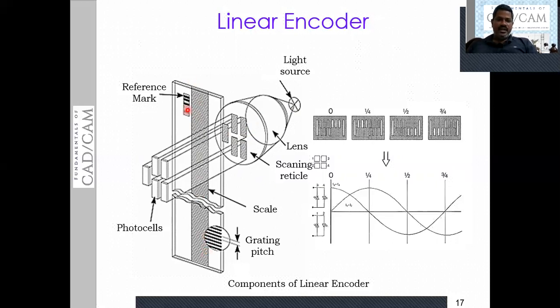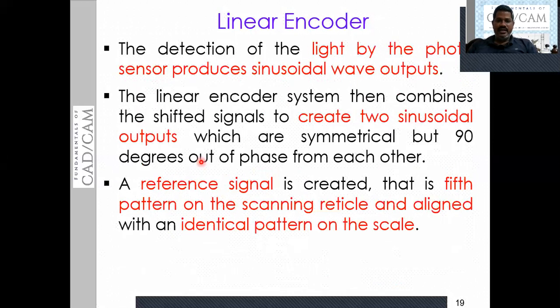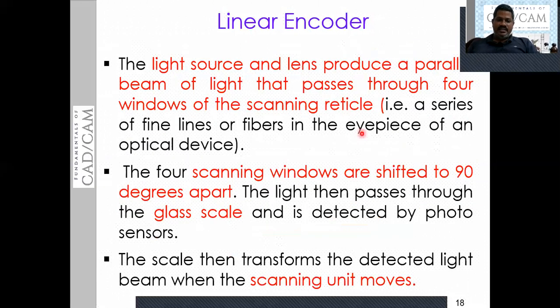The linear movement of this scale is going to vary the output which is passing from the scale, and the detection of the light by the photosensor produces the sinusoidal wave. We will see that the scale transforms the detected light beam.